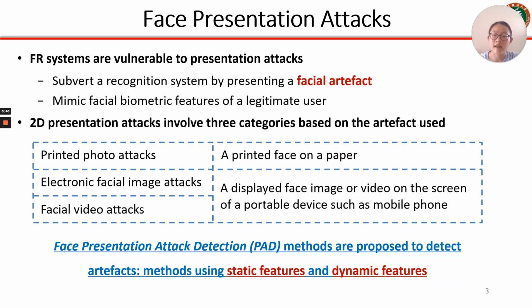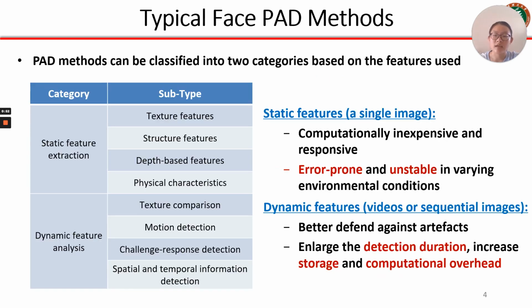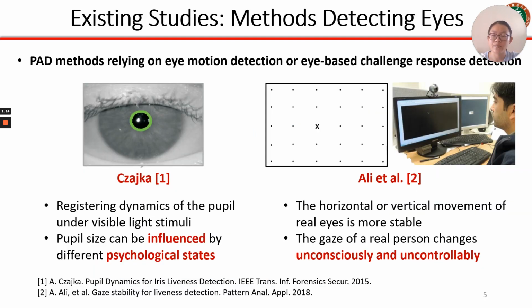In presentation attacks, an adversary attempts to subvert a recognition system by presenting an artifact that mimics facial biometric features. In order to detect artifacts, PAD methods are proposed. PAD methods can be classified into two categories. Methods using static features are computationally inexpensive and responsive, but error-prone and unstable. Methods using dynamic features can better defend against artifacts, but increase storage and computational overhead. In this paper, we pay attention to the PAD methods relying on eye motion detection or eye-based challenge-response detection.